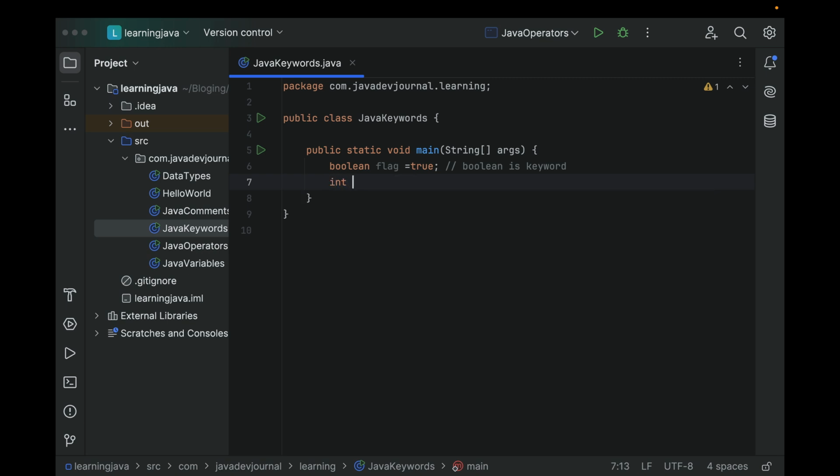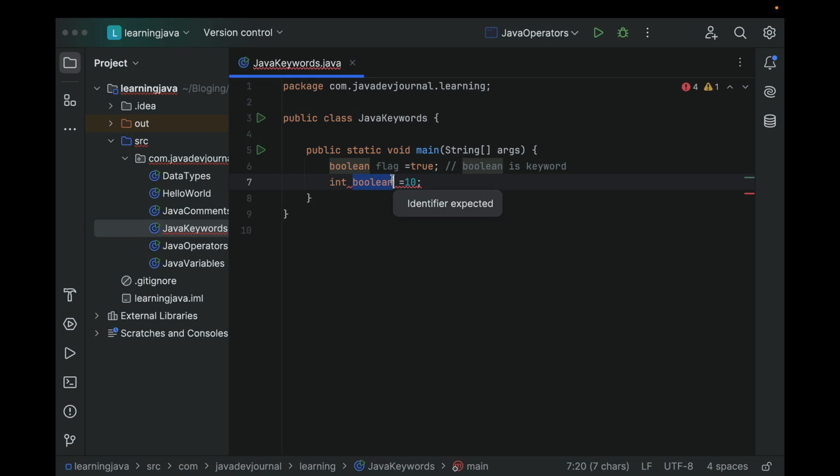Let's say int boolean is equal to 10, is it going to work? No. Right now it's telling me that an identifier is expected, because it's not taking it as an identifier. It still understands boolean as a keyword. So from the compiler's perspective, it's still a keyword.